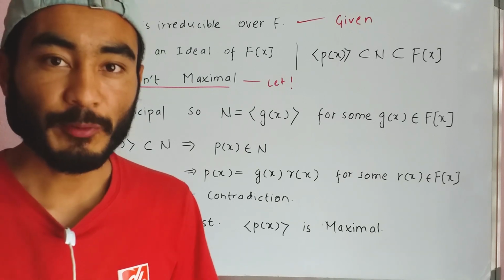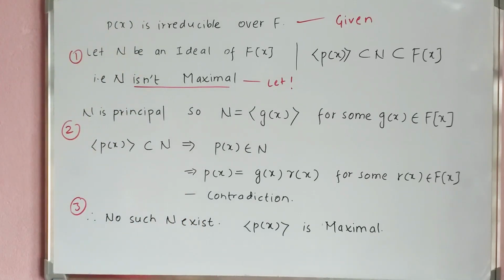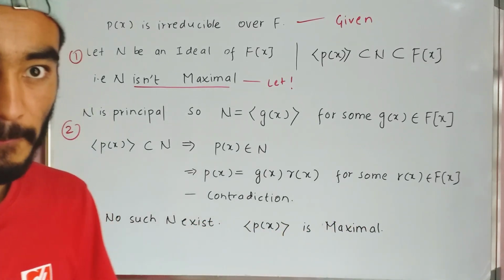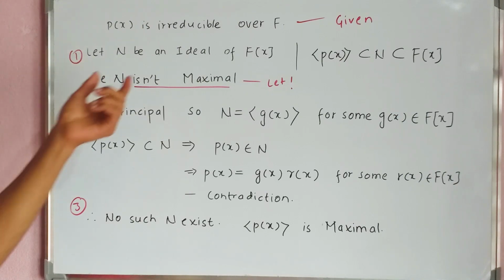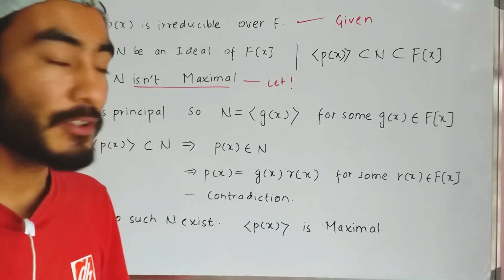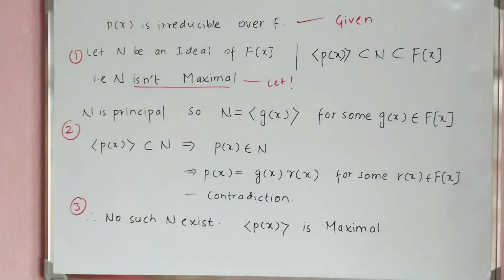Now the second part of the proof: the polynomial p(x) is irreducible over F, is given to us. To prove is the ideal generated by p(x) is maximal in F[x]. Now let N be an ideal of F[x] such that the ideal generated by p(x) is a proper subset of N and N is a proper subset of F[x]. That means <p(x)> is not a maximal ideal in F[x], if possible. Suppose so.